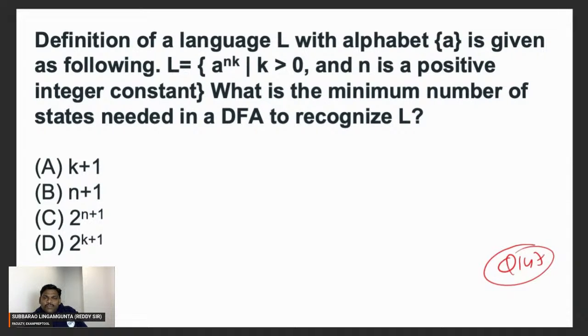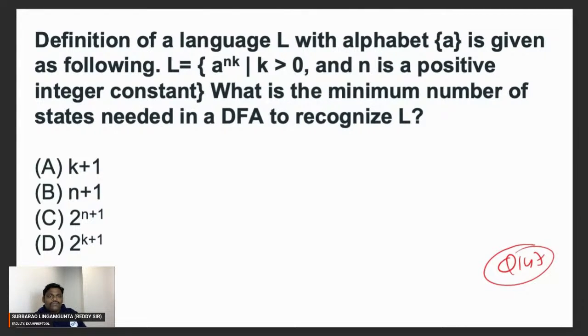If you observe clearly, if you want to give the correct answer for this problem, please write minimal strings. Let us assume n value is 4. If you take n value 4, k greater than 0, you can take k value 1. 4 into 1 is 4, so a power 4 first.